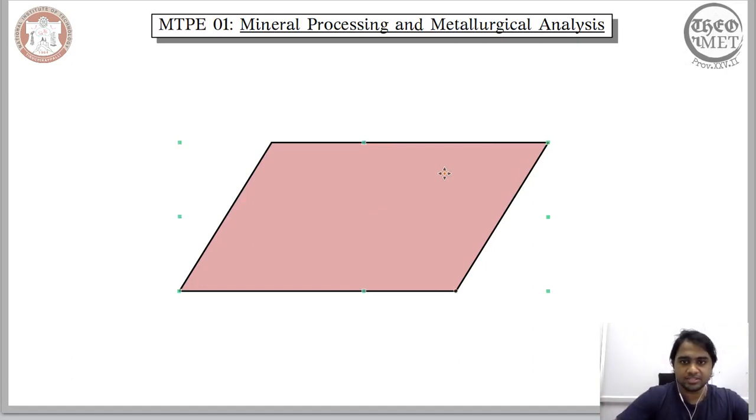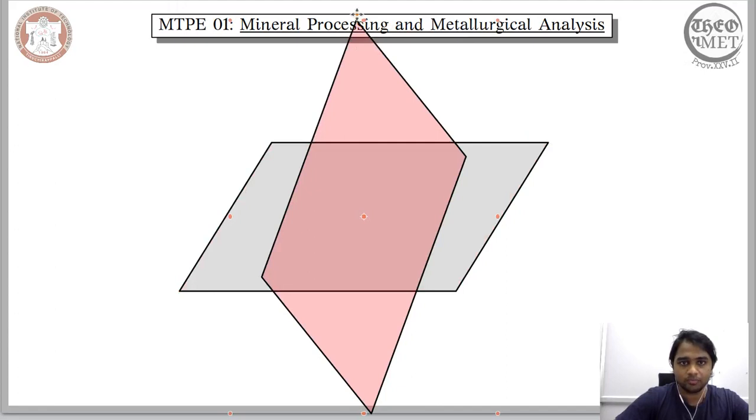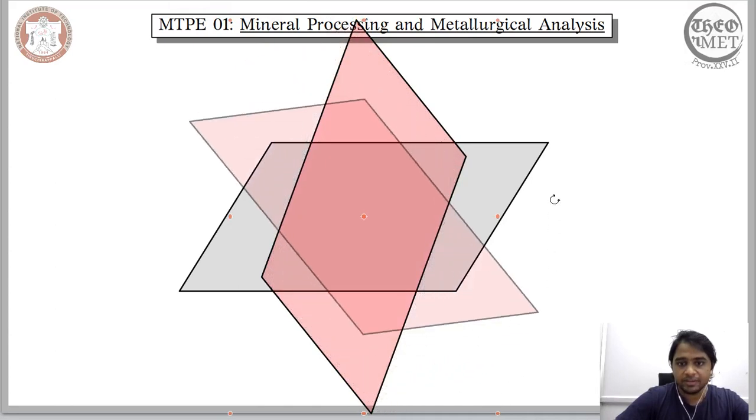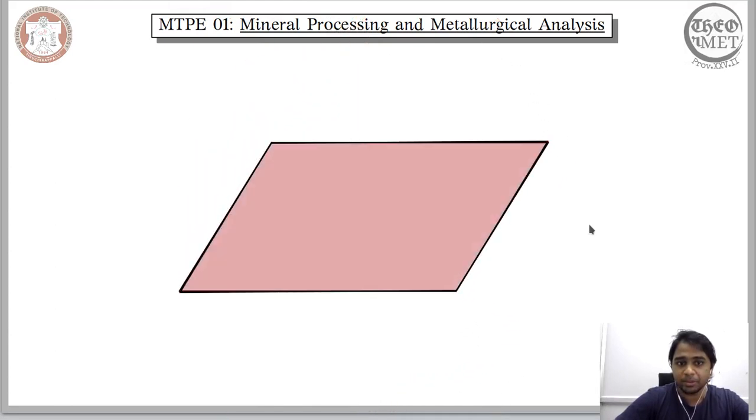Now when we consider the parallelogram and rotate it by 90 degrees, the parallelogram will not overlap with its original form, that is indicated by gray. However, when we keep on rotating it and arrive at a point wherein the rotation is not just 90 degrees but 180 degrees, then we will be able to overlap or assume the original configuration.